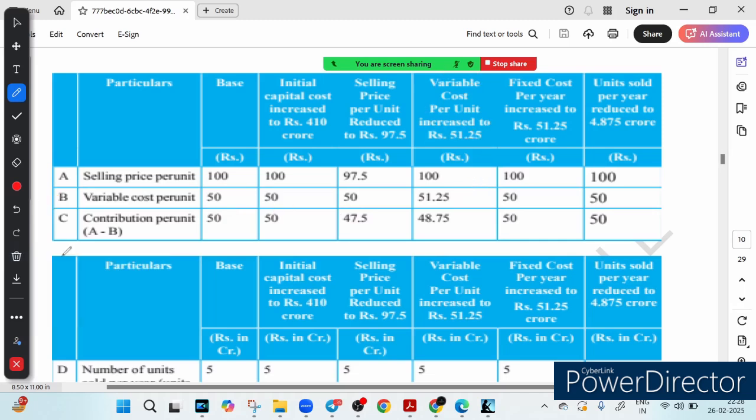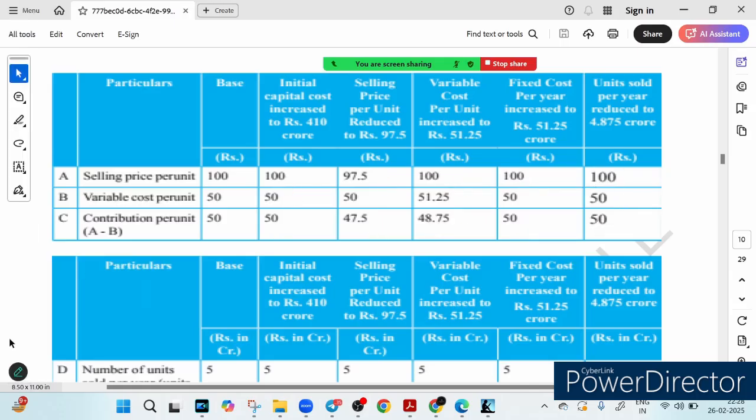Now let's look at the contribution per unit, which means the profit made per unit before deducting fixed cost, that is called contribution. We have not deducted the fixed cost, so before deducting the fixed cost, what is the profit made, right? So just subtract: 50, 47.5, 48.5, 50, 50. This is called contribution per unit, right?